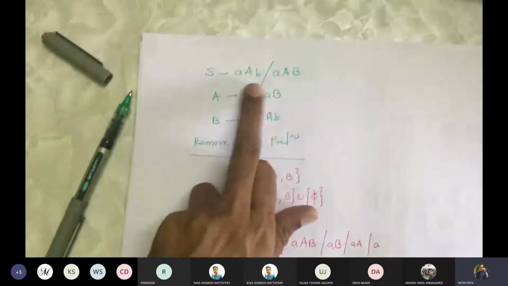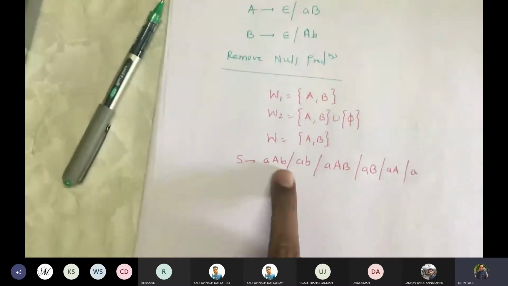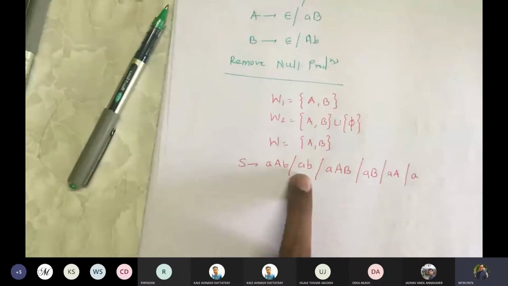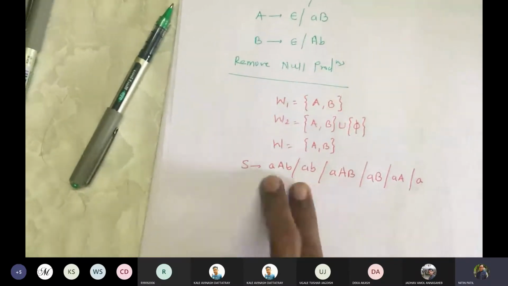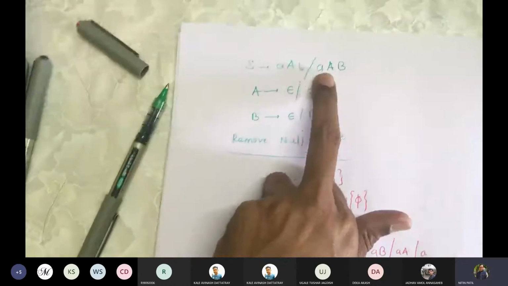So we took S gives AAB first. So we wrote AAB as it is. Then if I replace A by epsilon, then I get AB. So this is done. So next production is AAB.